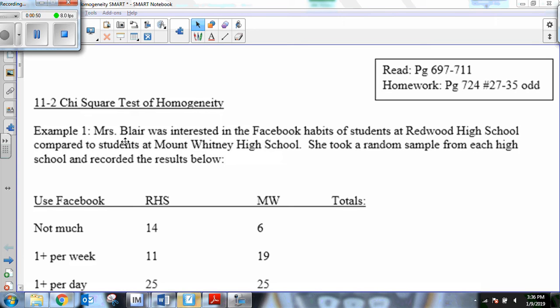Mrs. Blair was interested in finding the Facebook habits of students at Redwood High School compared to students at Mount Whitney High School. She took a random sample from each high school and recorded the results below.